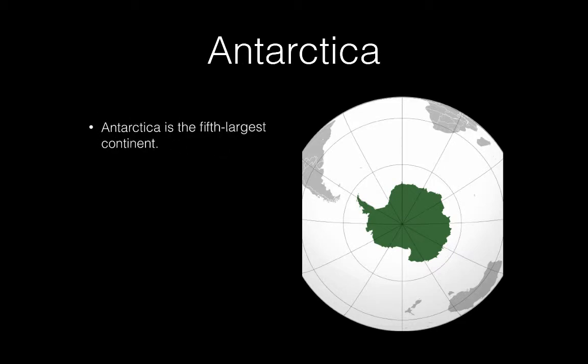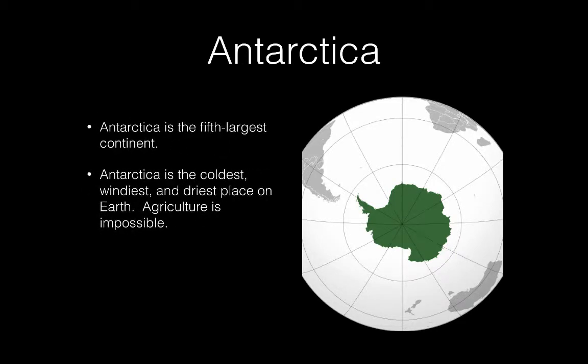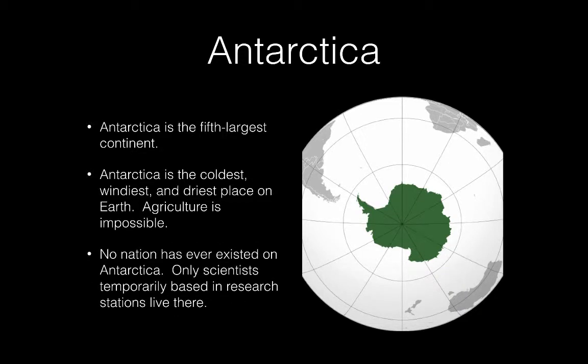Antarctica. Antarctica is the 5th largest continent. Antarctica is the coldest, windiest, and driest place on Earth. Agriculture is impossible. No nation has ever existed on Antarctica. Only scientists temporarily based in research stations live there. And penguins. Lots of penguins.